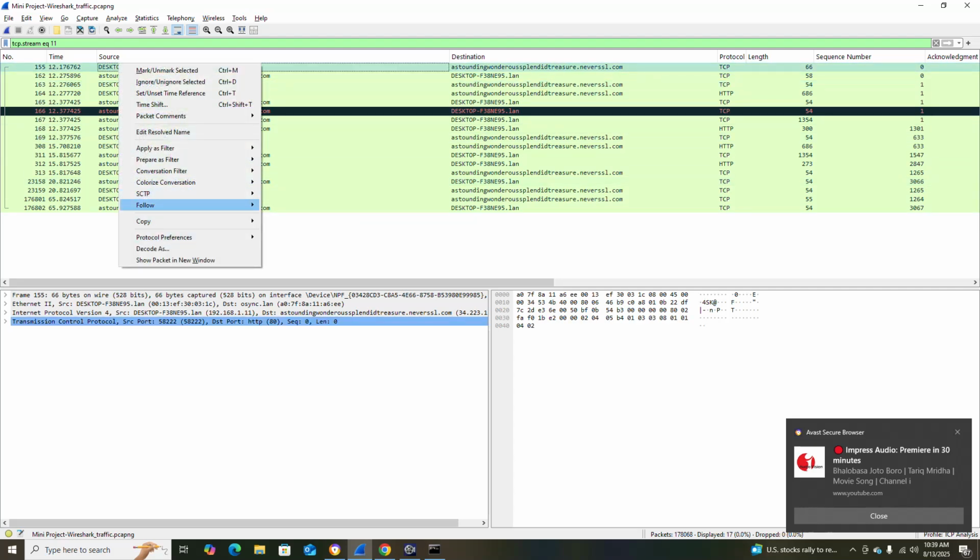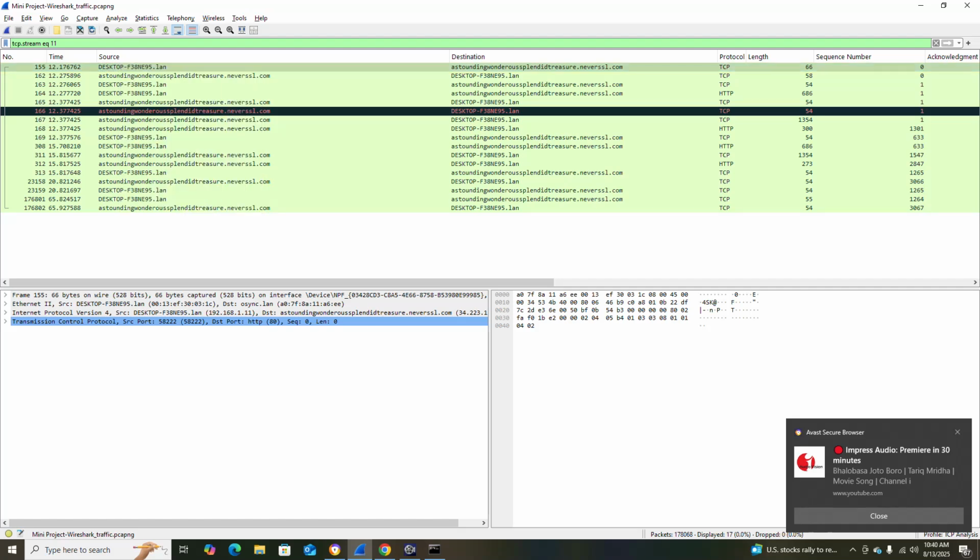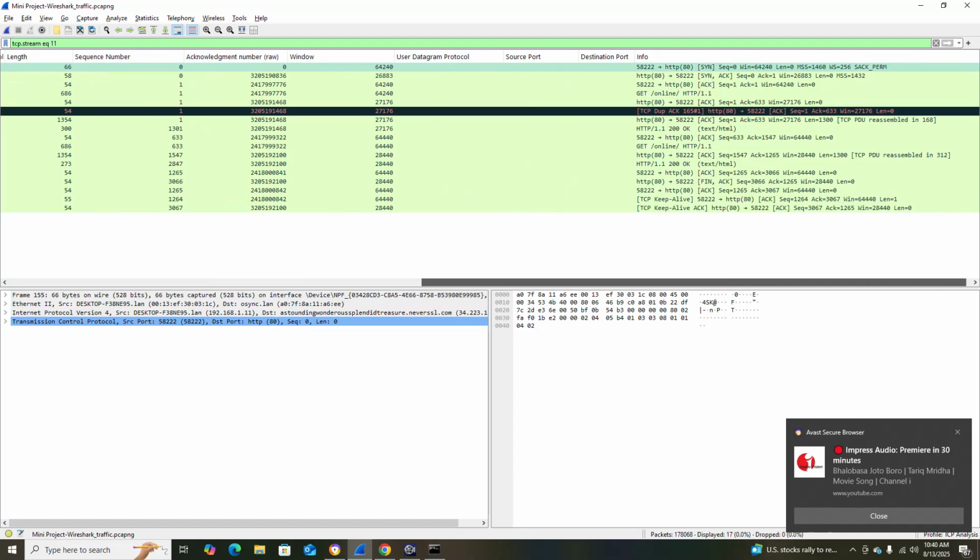You'll see the TCP stream, I'm going this one, follow, then TCP stream. TCP stream means how the packet started to go: synchronize, the source started the synchronize packet to the destination. That means client requested, sent the synchronize packet to the destination, so server acknowledged it and sent it back, and the source or the client or my device acknowledged, sent the acknowledge. So this is called three-way handshake. So that is actually the three-way handshake I'm showing you.